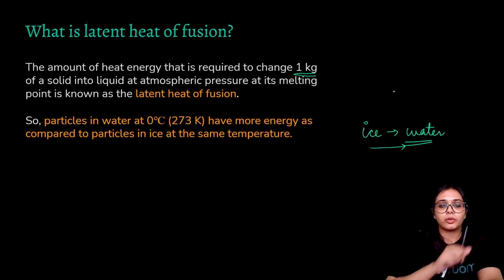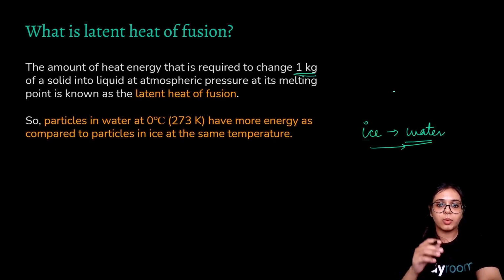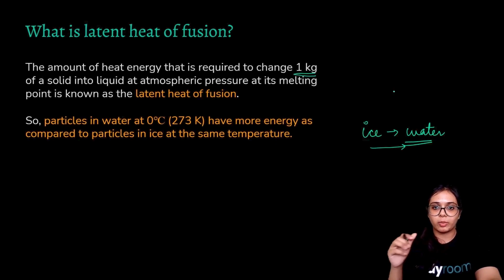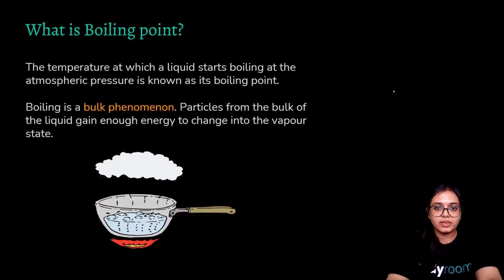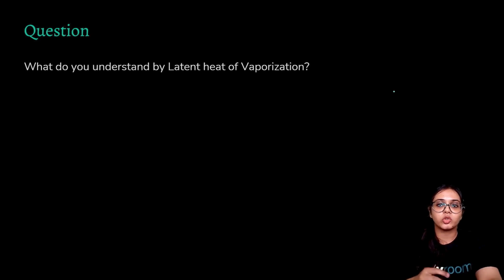In the latent heat of fusion, we had taken the amount of heat energy required to change 1 kilogram of solid into liquid at atmospheric pressure at its melting point. Similarly, the latent heat of vaporization would be the amount of heat required to change 1 kilogram of liquid into gaseous at its boiling point at the atmospheric pressure. That will be the latent heat of vaporization.